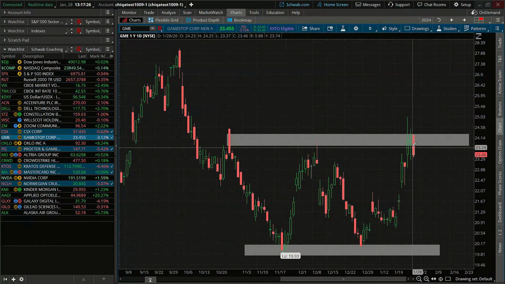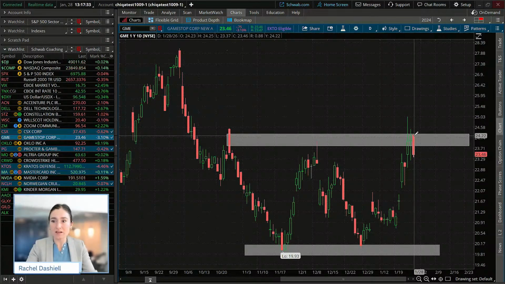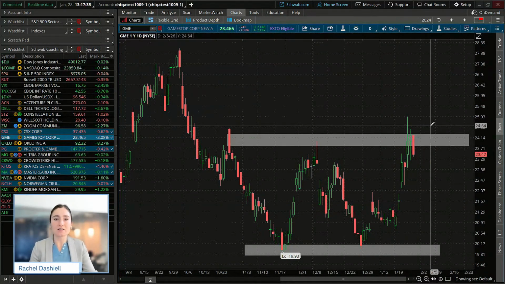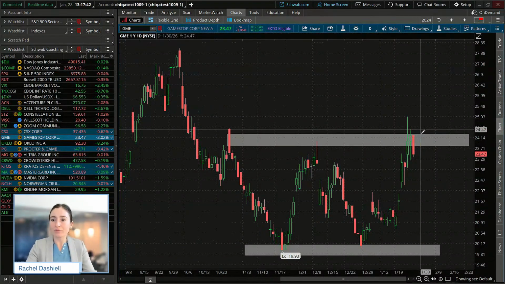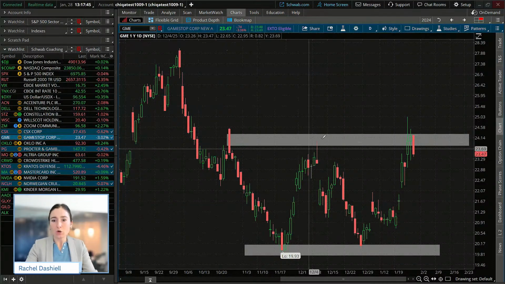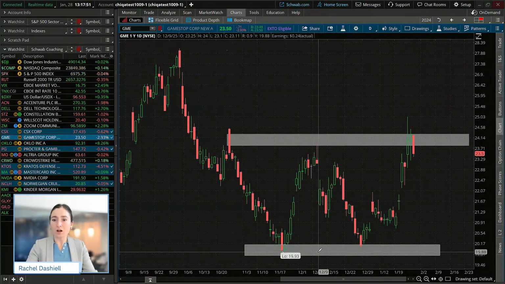Now, what could invalidate this bearish engulfing candlestick? Well, a break above the highs of this candlestick would give us that signal that this bearish engulfing has been invalidated. That would also give a breakout from this double bottom pattern, which if we take the depth of this possible pattern, it's about $4.